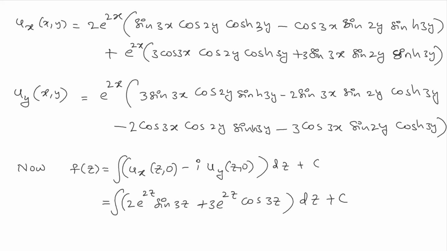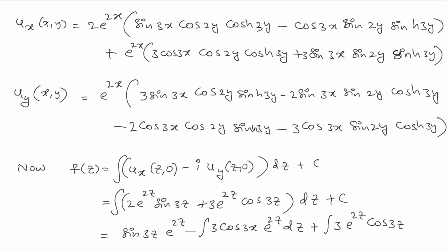So now doing the integration we get sin 3z times e to the power of 2z minus integration cos 3z times 3 e to the power of 2z dz plus, and the remaining term can be written the same as it is, 3 e to the power of 2z cos 3z dz plus c.